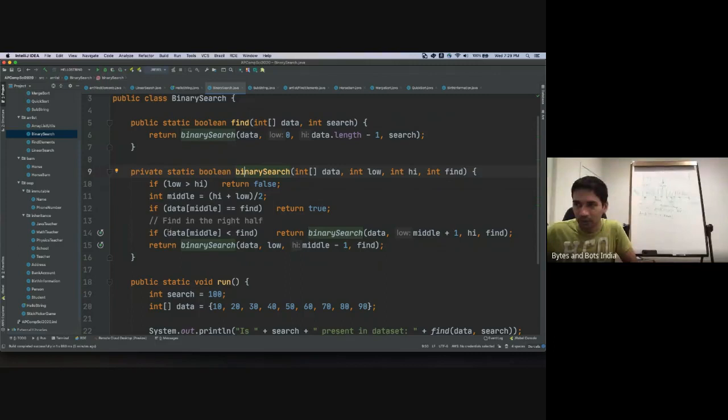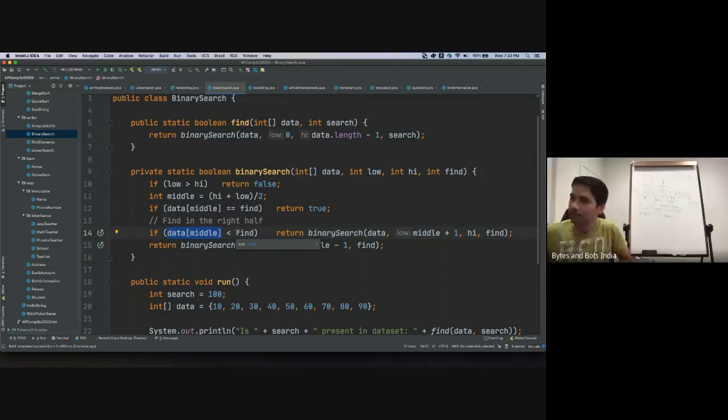If the element at the middle index is less than the element that we're finding, it means the element that we're finding, if it exists, must be on the right side. As the array is sorted, if the element here is smaller than the value we're finding, then if that element exists in the array, it must only be in the right half.